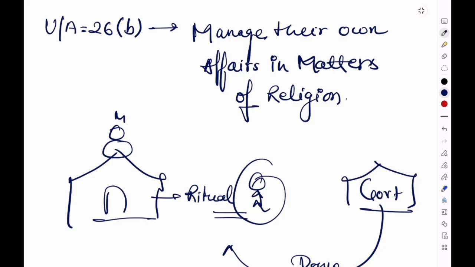And the constitutional message is clear: the state may regulate administration, but it cannot ordinarily dictate religion. So Article 26 clause B guaranteed every religious denomination autonomy in matters of religion, while permitting the state regulation of secular activities subject to public order, morality, or health. Okay, now we will move to clause C.